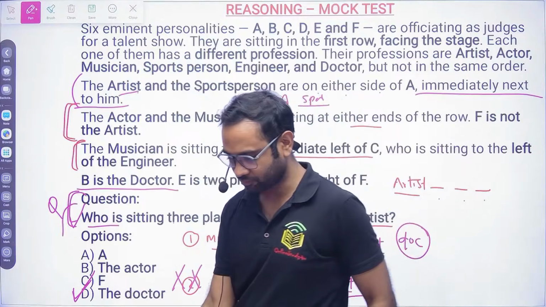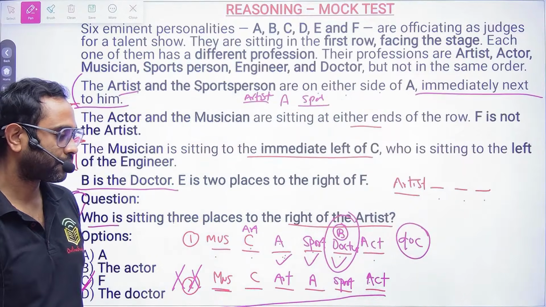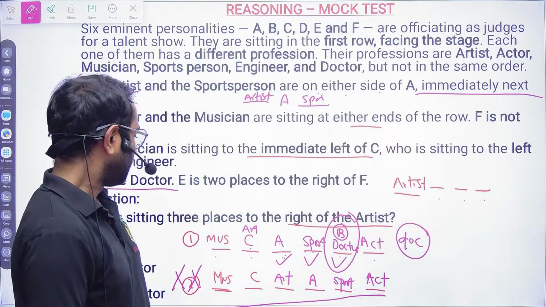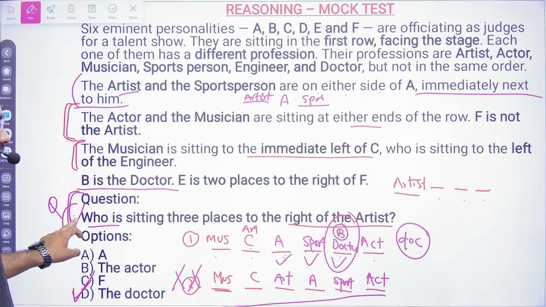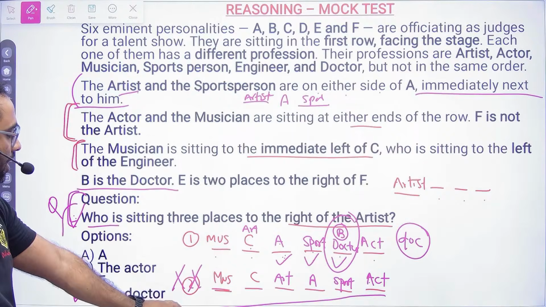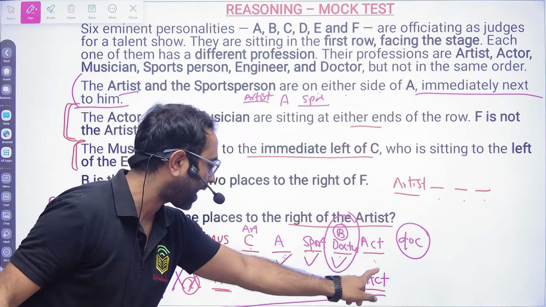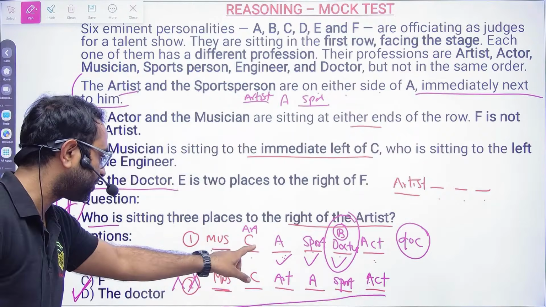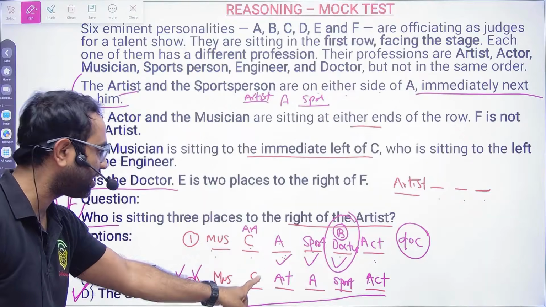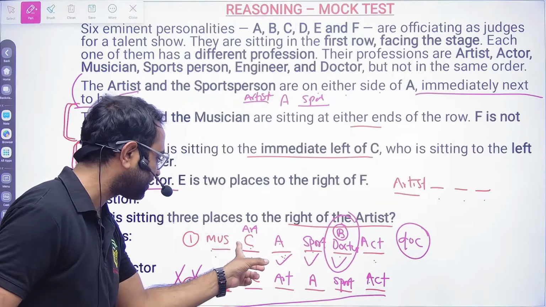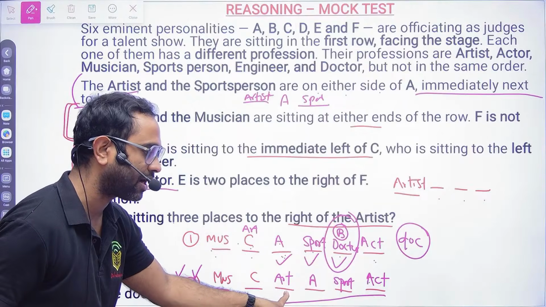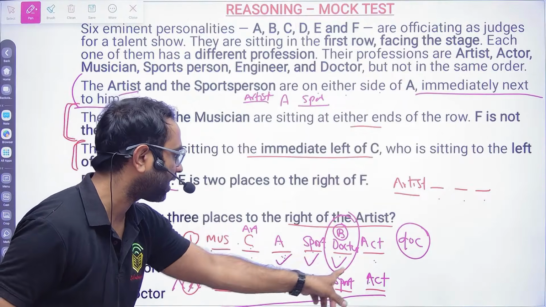Come on, quickly tell me, is it clear or not? So let me know if it is clear for you or not. We have taken this statement, I am telling you again and again. Based on that, I kept musician here, I kept actor here, and then musician is just left to C, so I put C here. Now from the artist I need 3 places, so in this case I have taken artist here, in this case I have taken artist here. After that I cannot take artist anywhere.